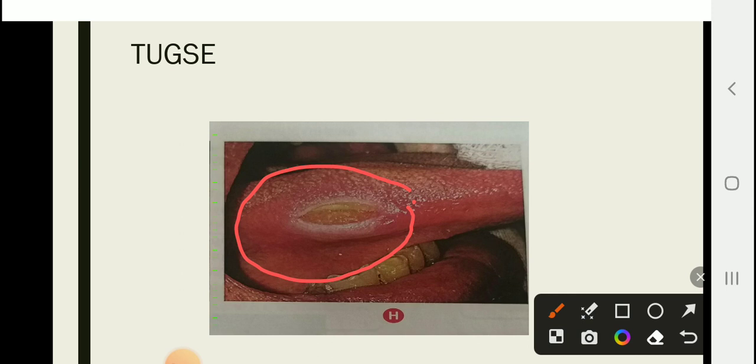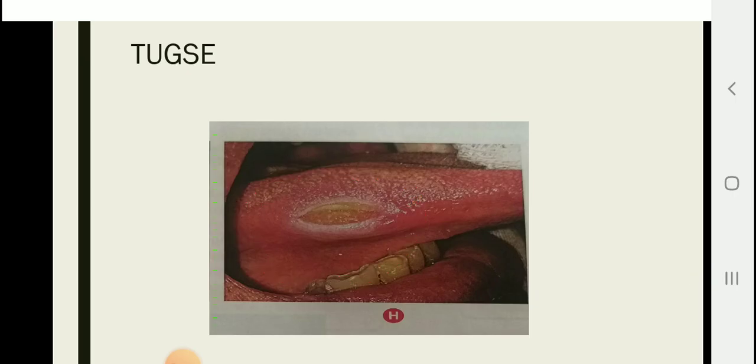The ulcer generally appears cleanly punched out with surrounding erythema. This is the TUGSE ulcer, and the investigation required is biopsy, which should be done to rule out malignant ulcer. Treatment is to relieve the trauma. Wound debridement also often leads to complete resolution, and intralesional steroid injection or laser therapy can be given.